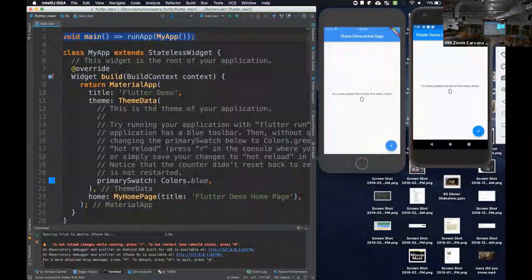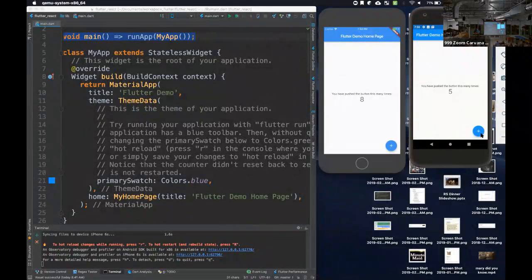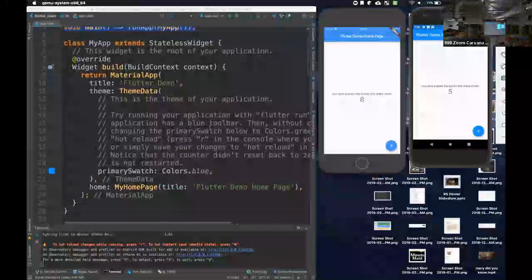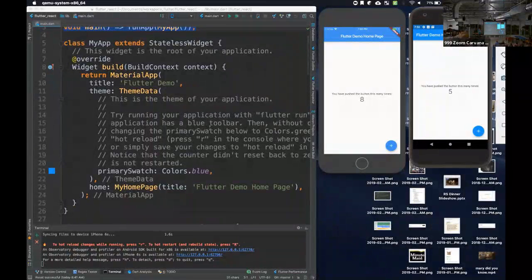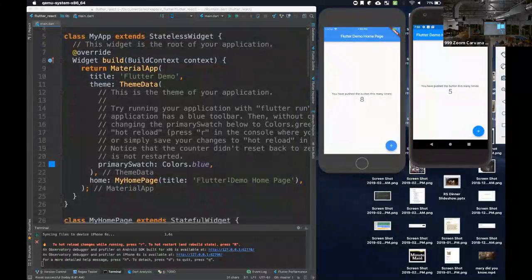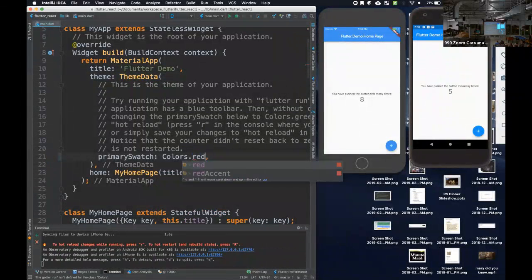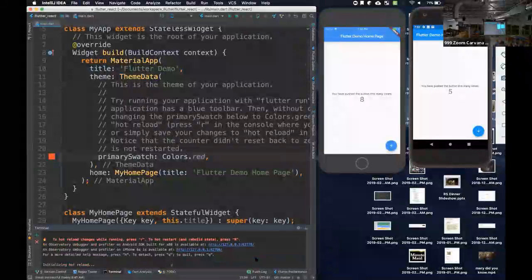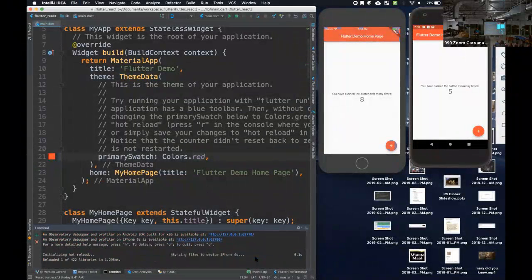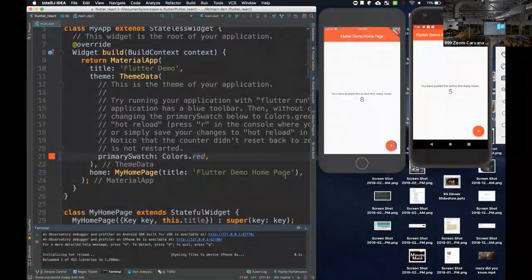Okay. Here we have this material app, and we've got this application running on the right side. All this app does is have a button and count up. This is the standard application that you get when you create a new Flutter project. Like I said, you've got a dev cycle. This is running in dev mode, so it's just-in-time compiled. We get hot reload. I can look at this theme data widget and change this theme from blue to red, reload our project, and in less than a second, we've got our theme updated, which is great.